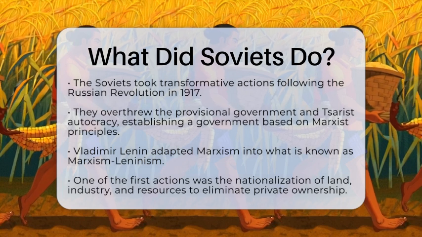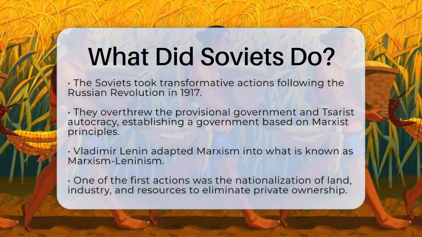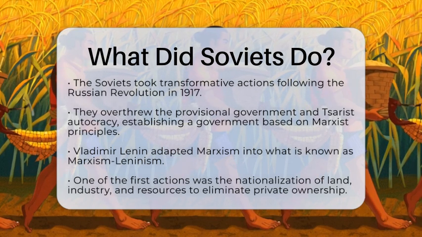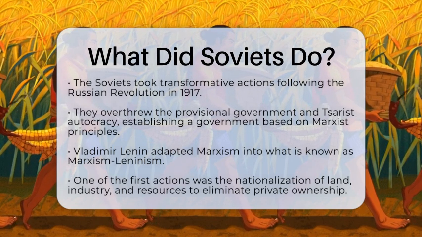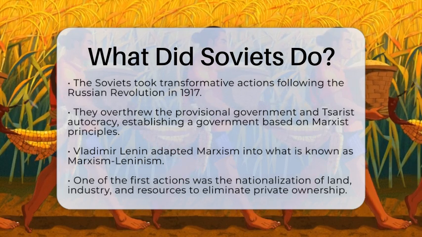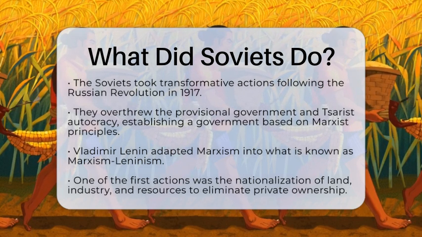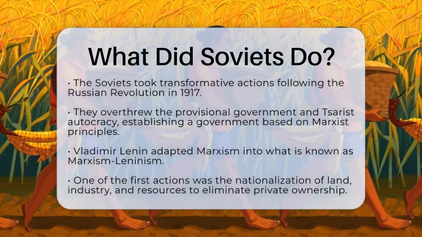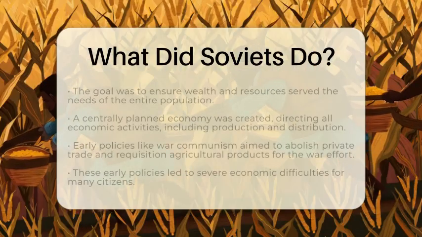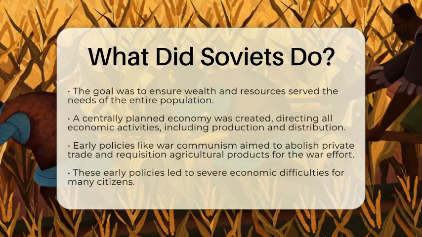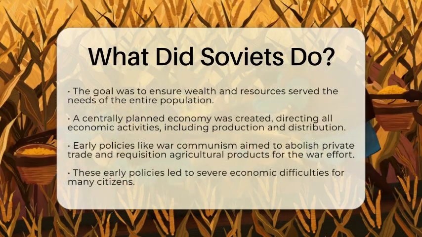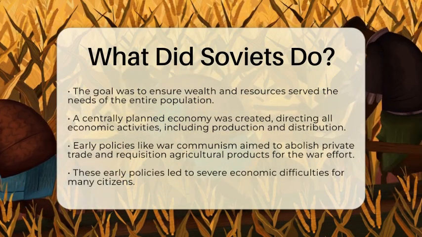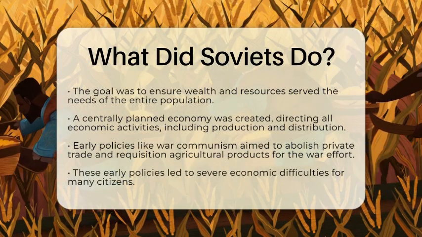One of the first major steps taken by the Soviets was the nationalization of land, industry, and resources. This meant that the state took control of these assets to eliminate private ownership of the means of production. The goal was to ensure that wealth and resources served the needs of everyone, rather than just a few wealthy individuals. The Soviets created a centrally planned economy where the government directed all economic activities. This included how goods were produced and distributed.